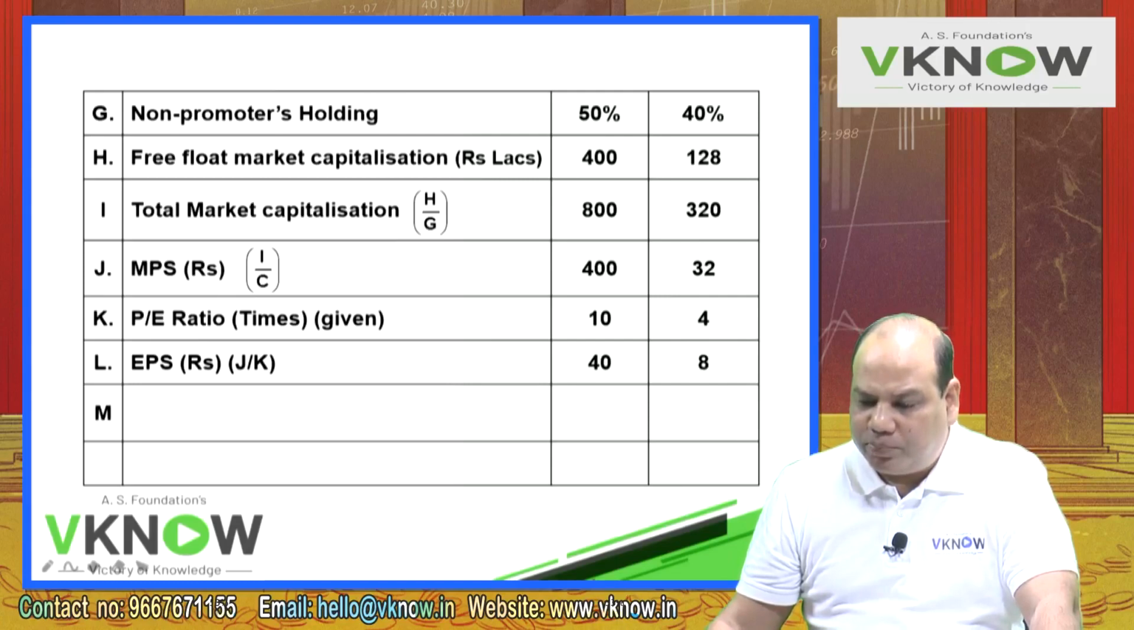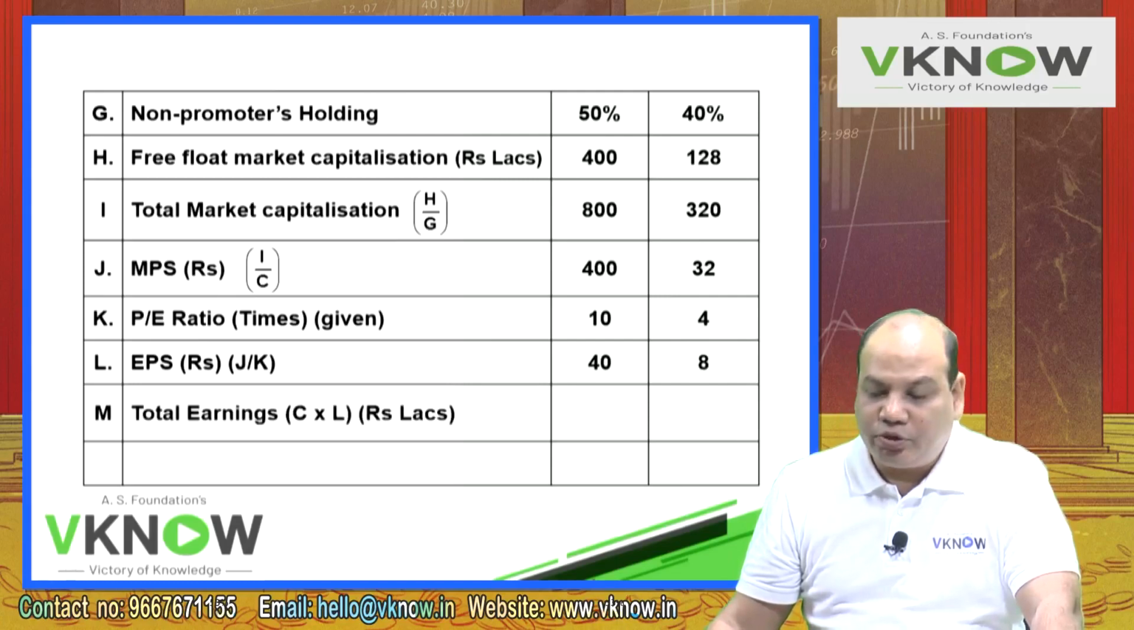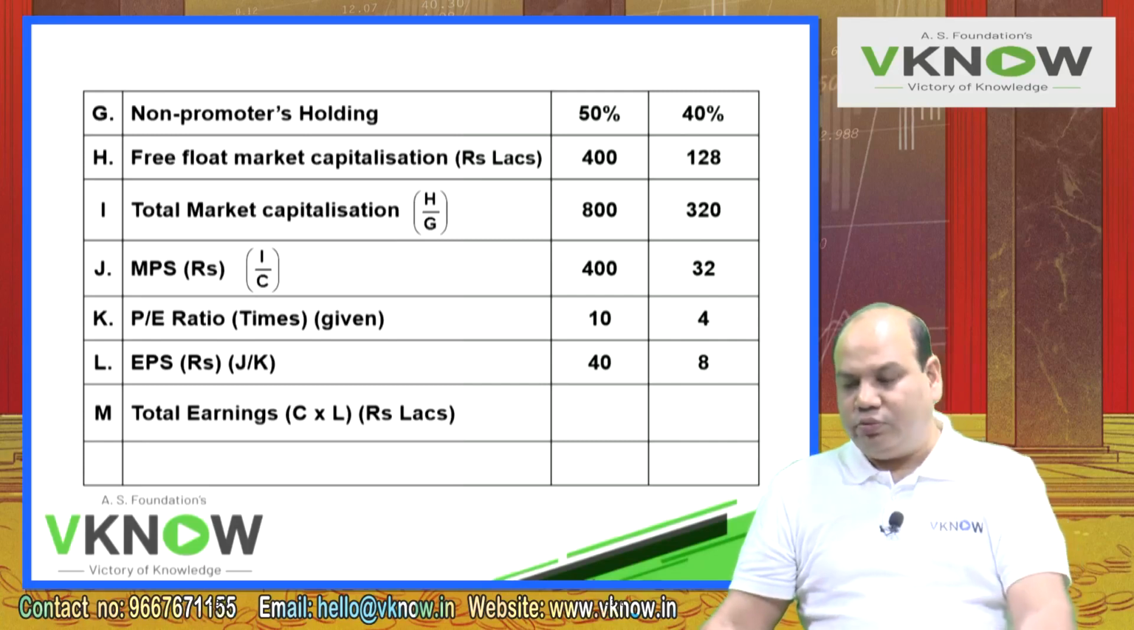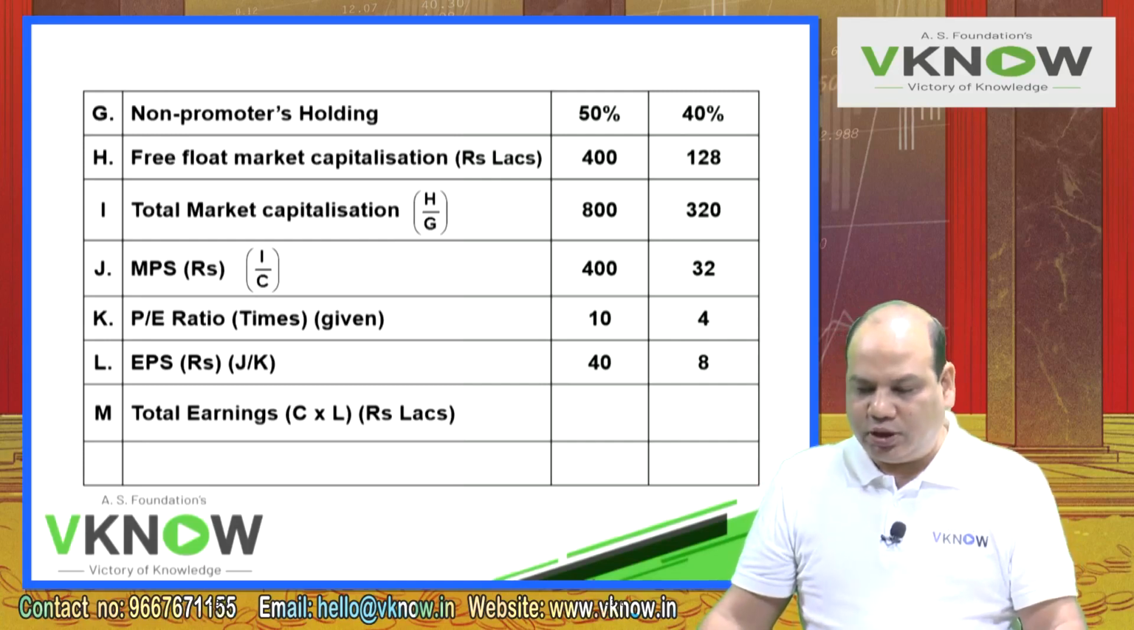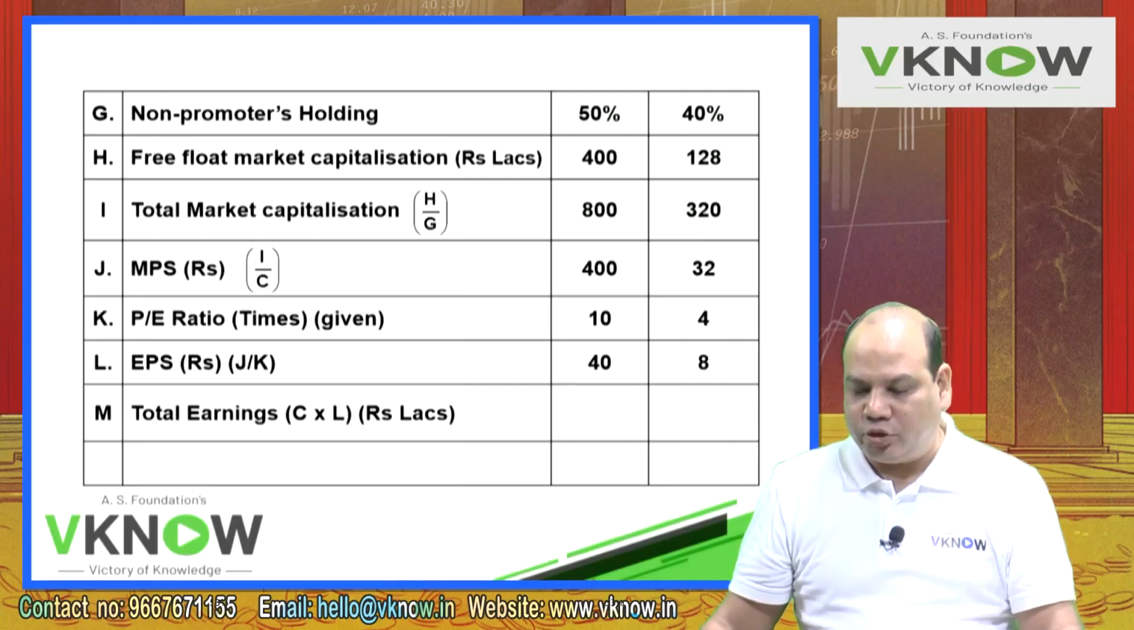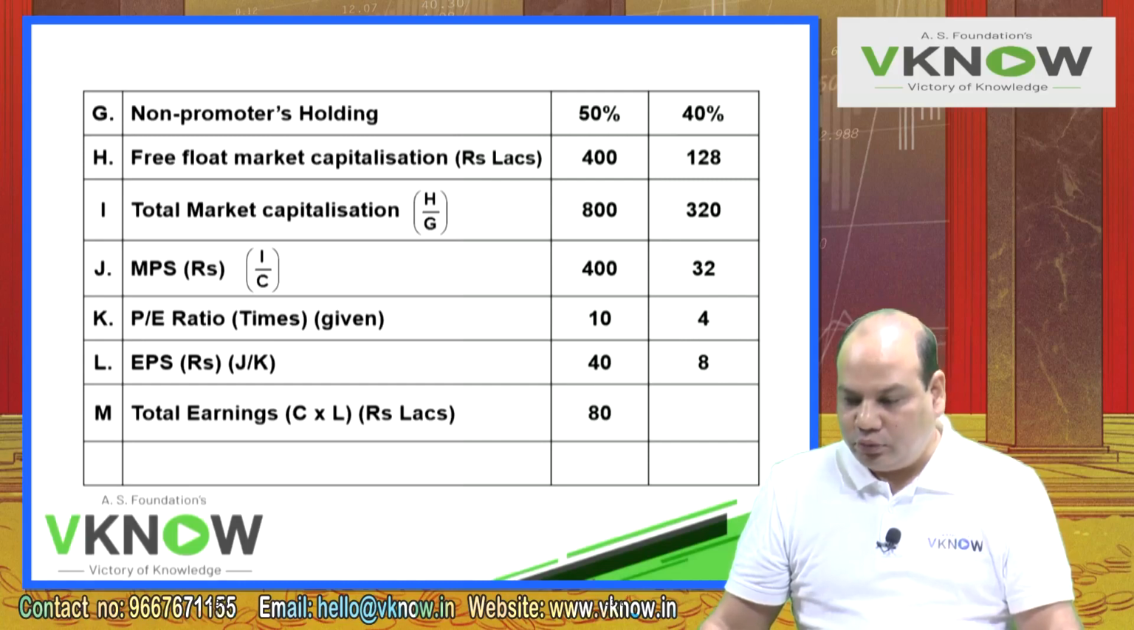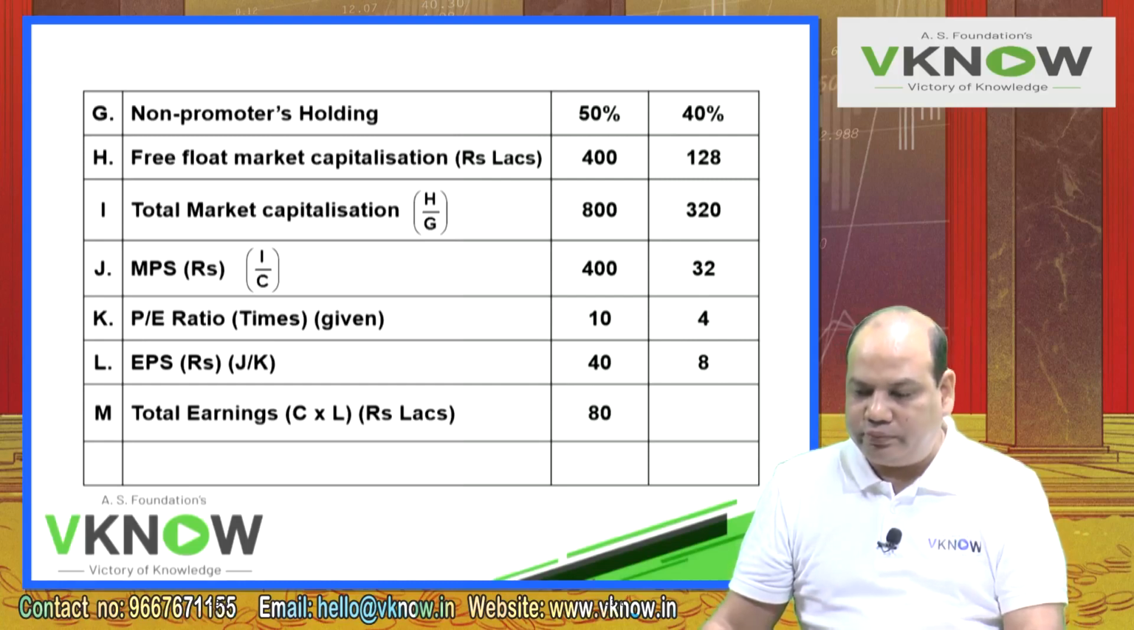Now we have got MPS, EPS. What is pending? Book value per share is pending. Total earnings is pending. Total earnings will be required for the next answer, post merger EPS. So total earnings will be C into L, rupees in lakhs. C is number of shares, 2 lakh into 40, 80 lakhs. 10 into 8, again 80 lakh.